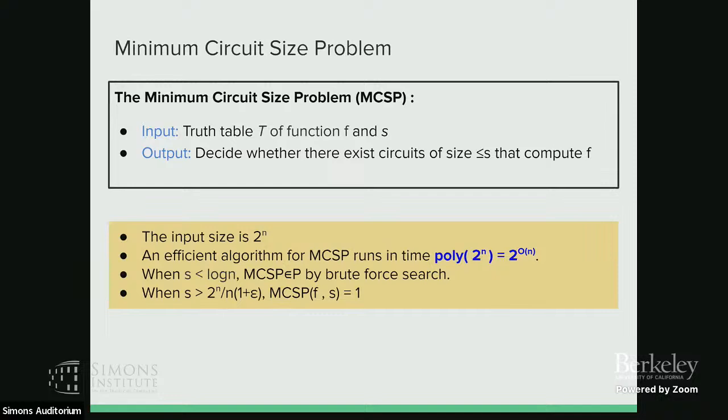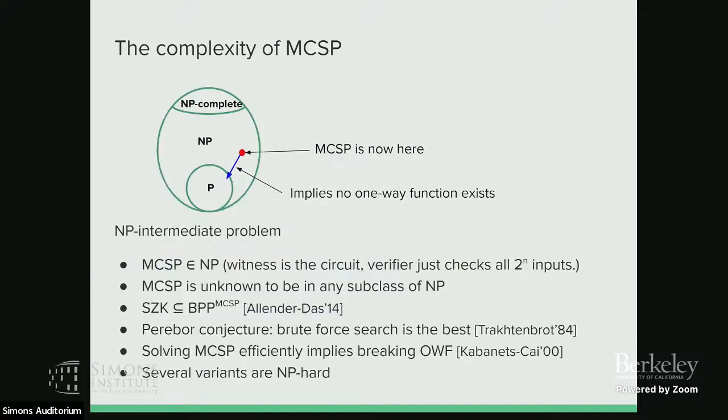And we know that when the size is too small or too large, the problem is easy, because if it is too small, we can do brute force search and we can solve it in no time. And when the size is very large, then every function has a circuit with that size. Okay, and the complexity of MCSP is quite mysterious. It is an NP-intermediate problem right now. The problem is definitely in NP, because you can just view the circuit as a witness, and the verifier just checks all the 2 to the n inputs to see whether the witness is consistent with the Boolean function. And MCSP is not known to be in any subclass of NP.